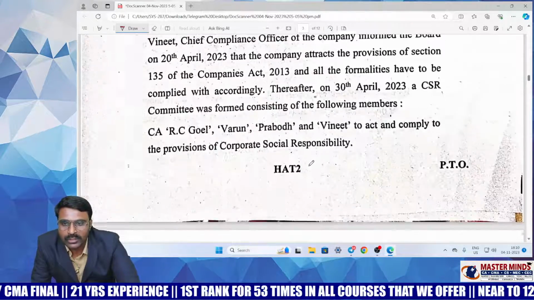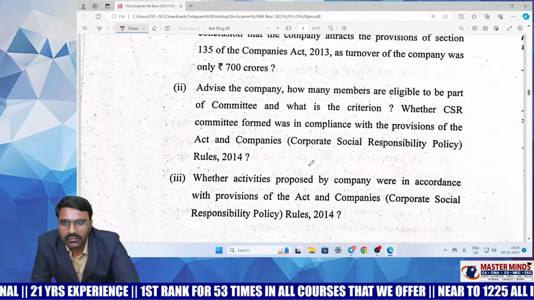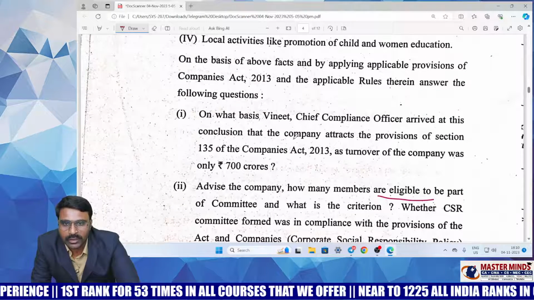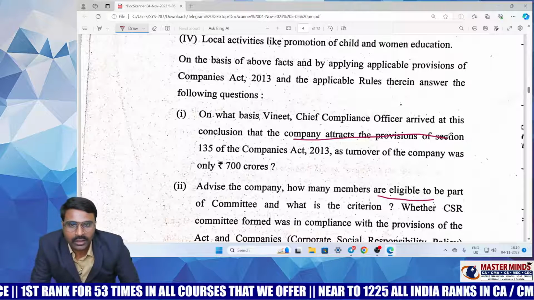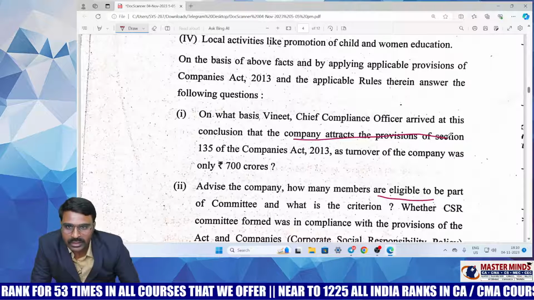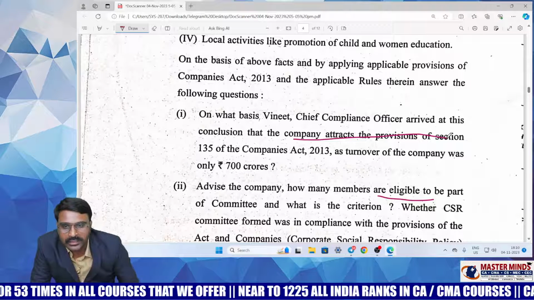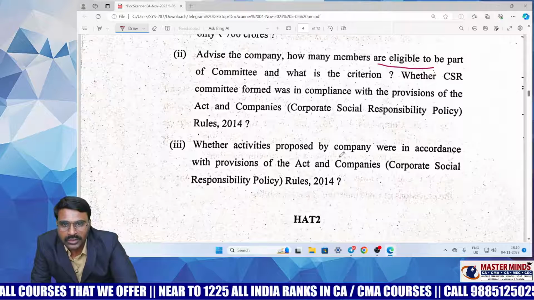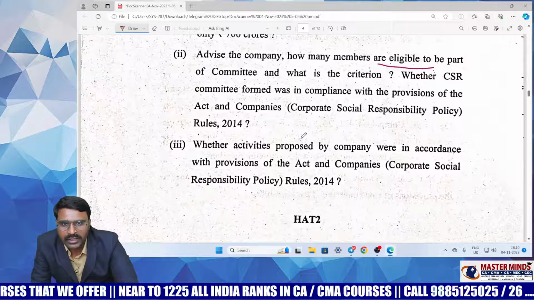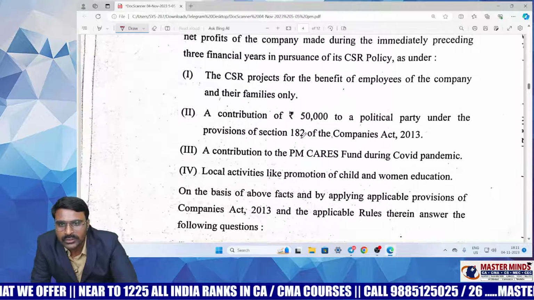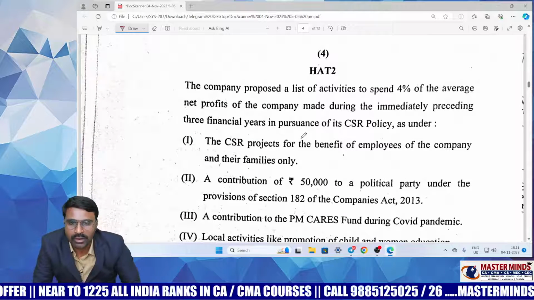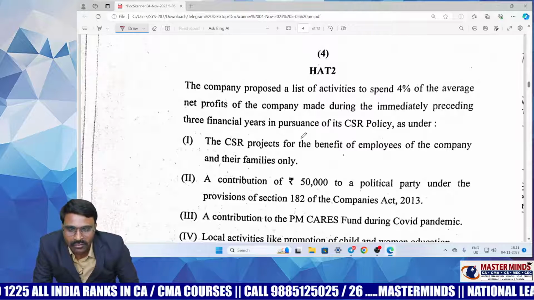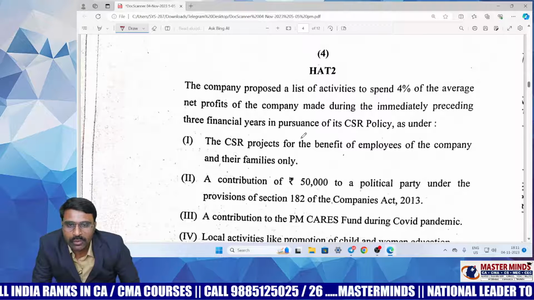This question talks primarily about eligibility criteria: what is the eligibility criteria to apply the CSR committee, that is, what is the reason why the CSR provisions are attracted to the company. That is one thing. The next thing is the composition of the CSR committee, and the policy: what are the activities which are permitted under CSR? So overall, though the question appears to be lengthy, if you break it into parts, it's a very easy question. Rather than giving 3 easy questions, they have given 1 comprehensive question. That's it. No need to worry about the length of the question.